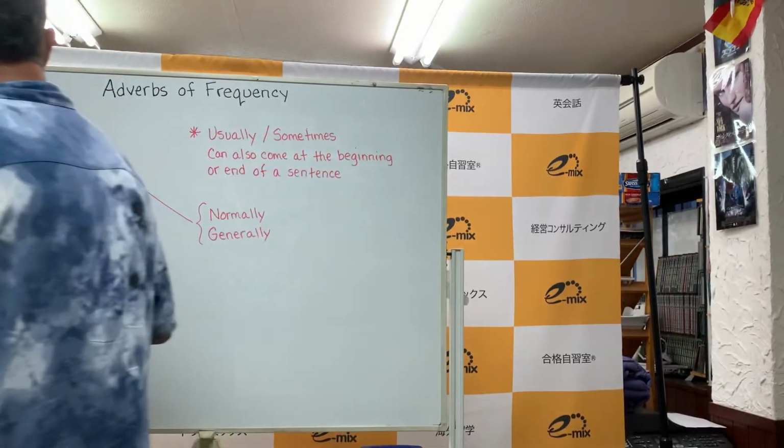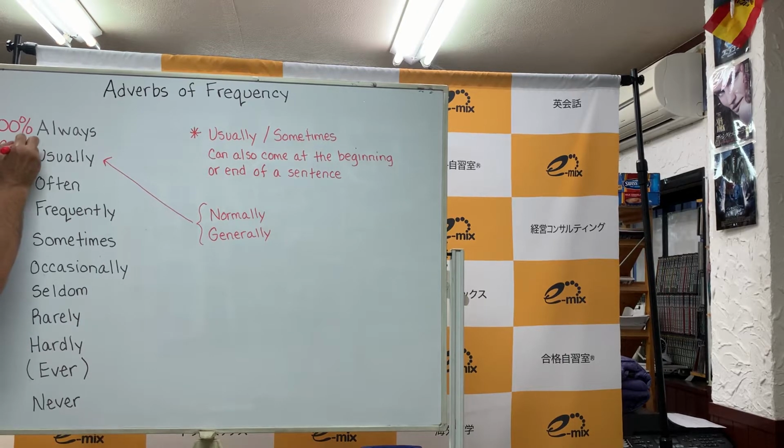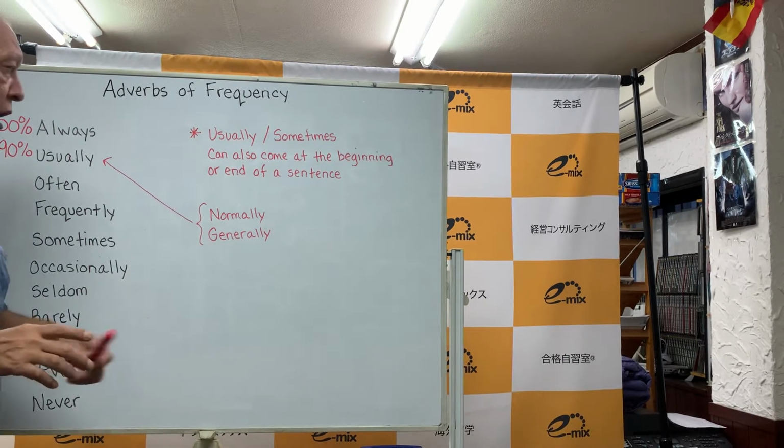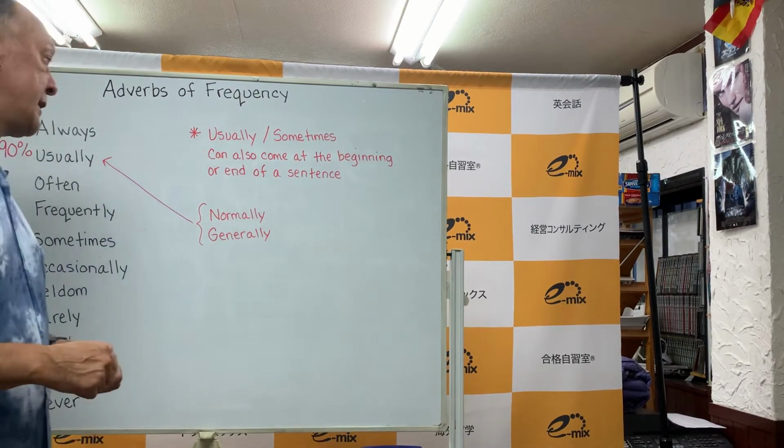Let's look at the word that follows, which is usually. Case by case, some students can confuse themselves with the words often and usually. Which one's first? Which one's greater? Here, let's clarify, usually will come next. And we'll put, again, a percentage rate at 90%. Two other words that are very similar to usually that can be used are the words normally and generally.